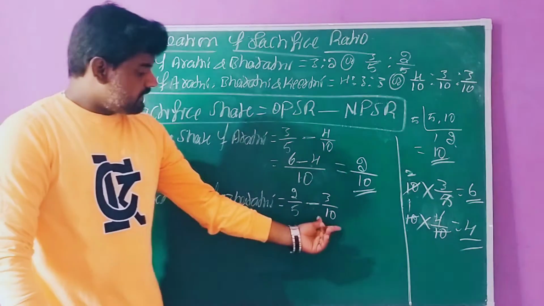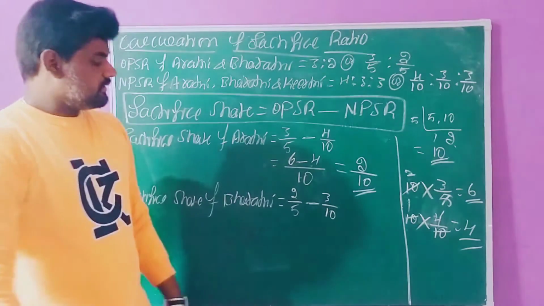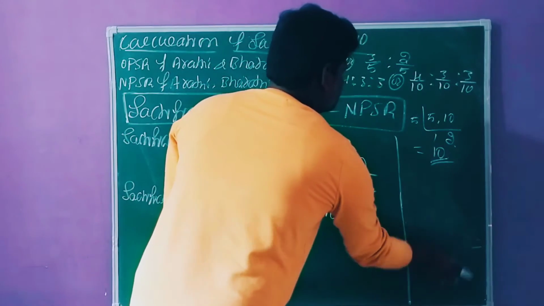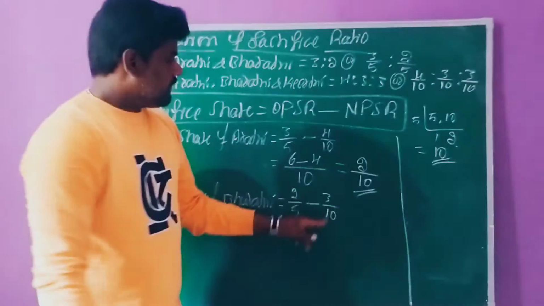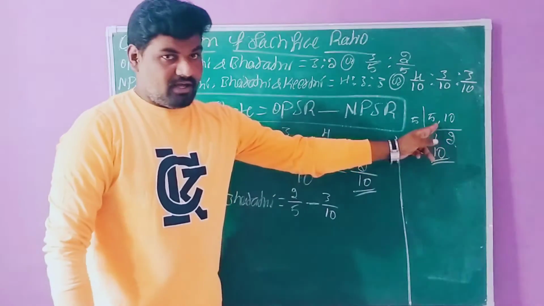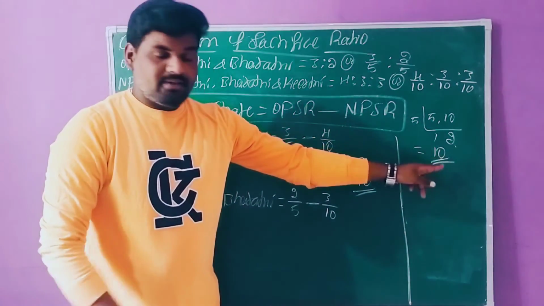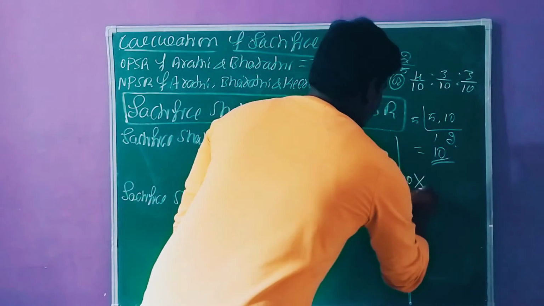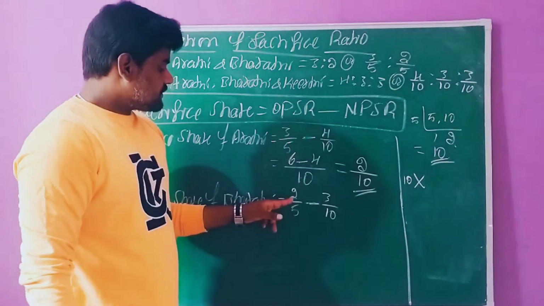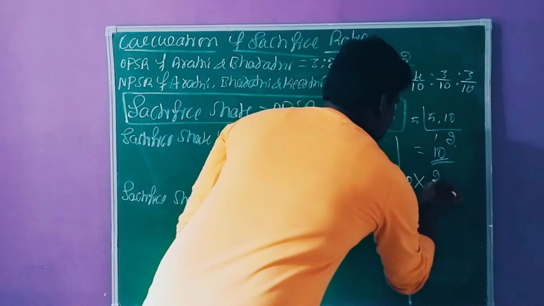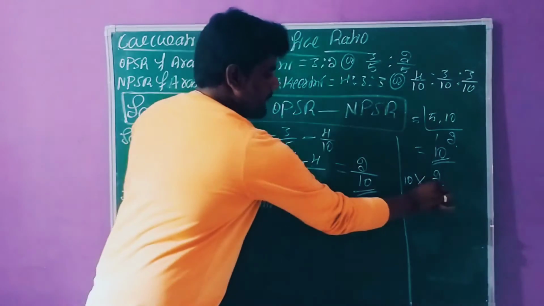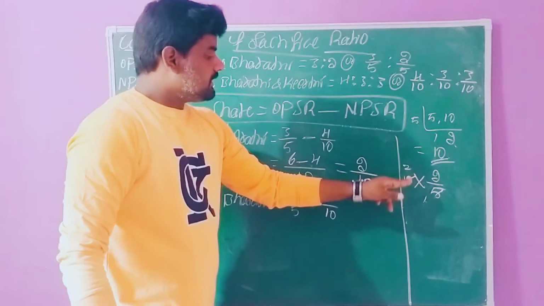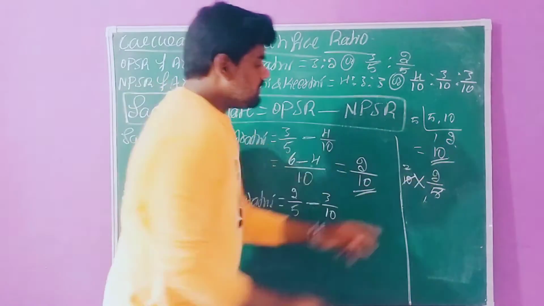Again we need to simplify these values using the LCM. 5 and 10 we have already simplified, and 10 is the maximum value. So using this value, 10 into the first value 2 by 5: 5 ones are 5, 5 twos are 10, and 2 twos are 4.